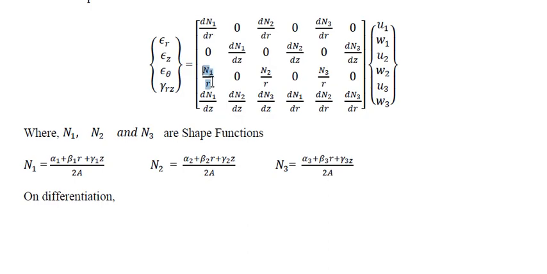So once again, all those things we know, n1 by r, what is n1 by r? The entire thing divided by r, it will be alpha 1 by r plus beta 1 plus gamma 1 z by r. Okay, like that.